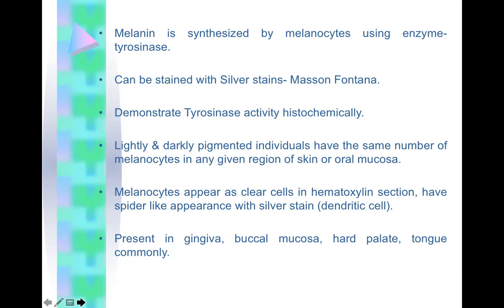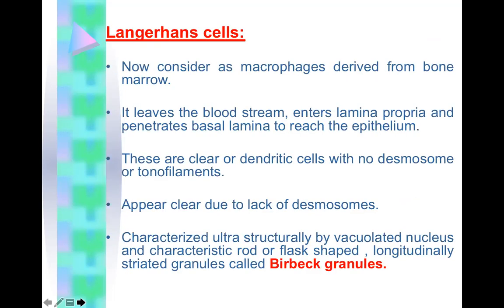Melanocytes appear as clear cells in hematoxylin section. They have a spider-like appearance with silver stain. They are present commonly in gingiva, buccal mucosa, palate, and tongue.